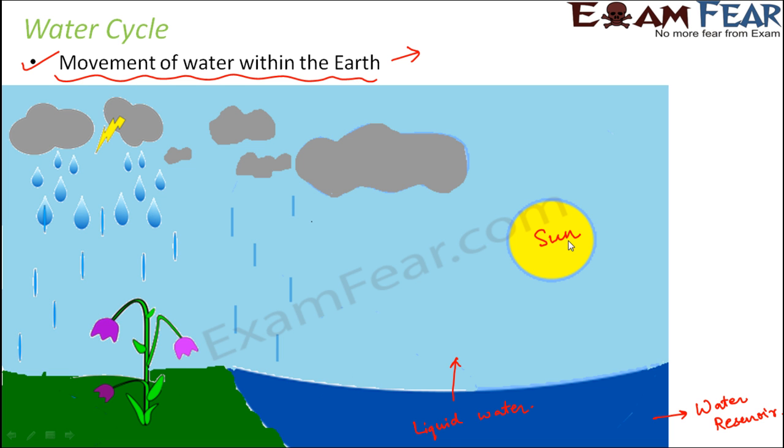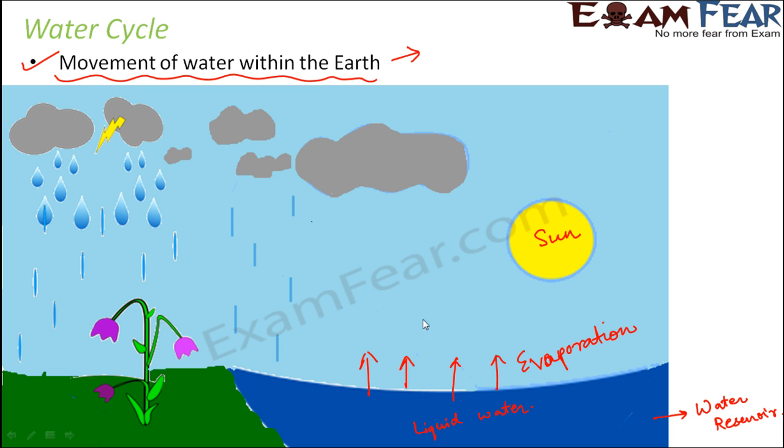Now in presence of the sun, this liquid water starts evaporating. That is, the water gets converted into water vapor. That process is called evaporation. So water starts to evaporate. So evaporation. What is evaporation? It is nothing but conversion of liquid water into water vapor.